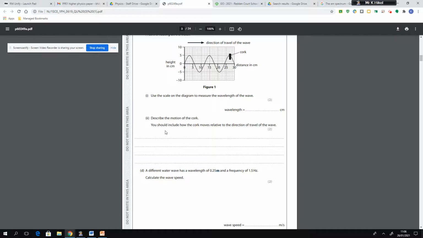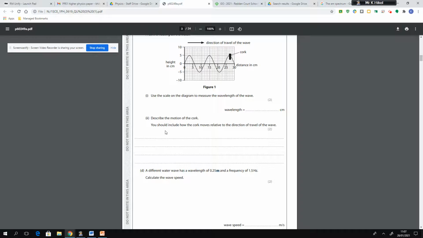Whereas transverse waves, such as ripples on water, which this question is in reference to, we know that the particles of water bob up and down or vibrate or oscillate up and down relative to the direction of the wave travel. So for your first mark, to secure your first mark for this question, you had to say that the cork moves up and down.